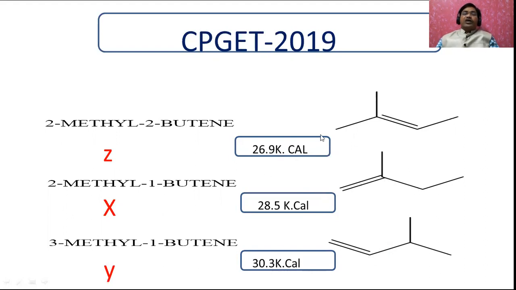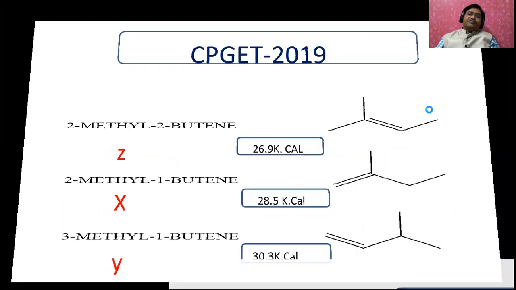In this way, you have to identify. All these energies are not possible to remember. By looking at the compound, you have to identify which is more stable. It is a simple technique that I told you: around the olefinic bond, you see the number of alkyl groups. That is a simple hint to remember.